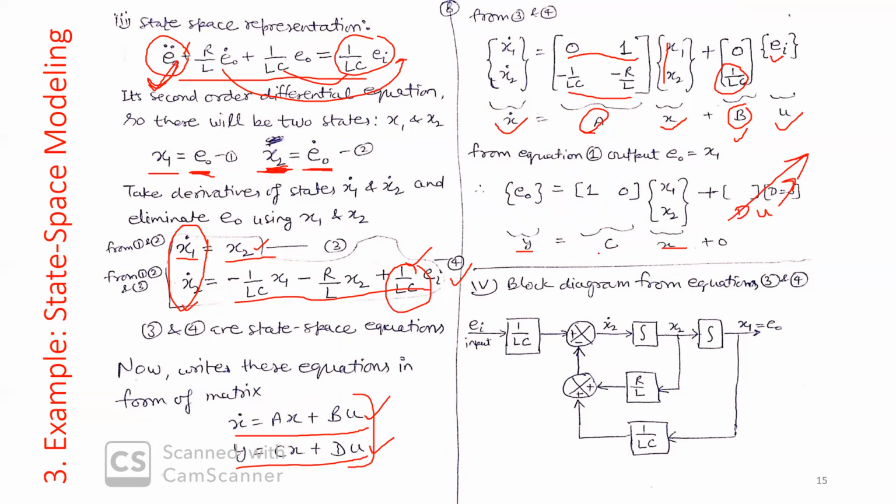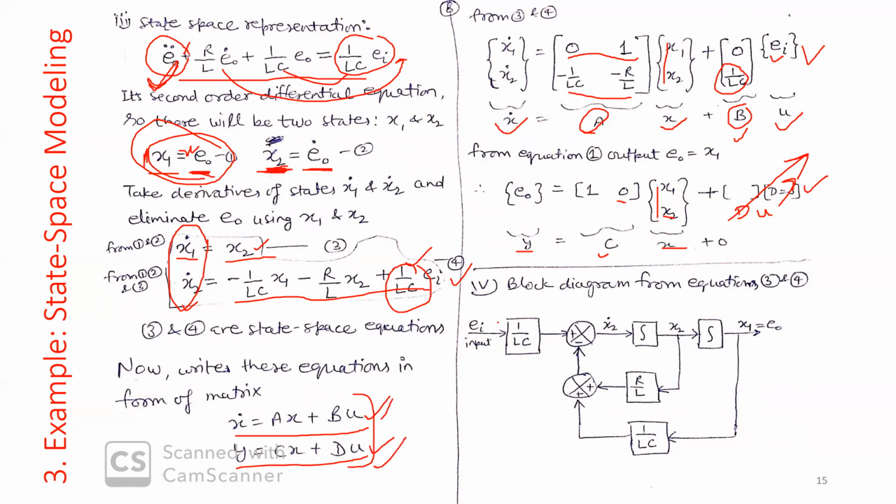Now you need to calculate the C matrix. For EO, find the coefficient of x1, x2. Coefficient of x1 is 1. Coefficient of x2 is 0, there is no x2 in this equation. This is your second equation in matrix form. So both equations you have achieved.